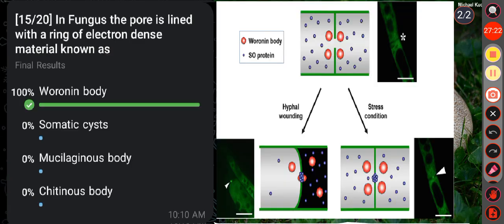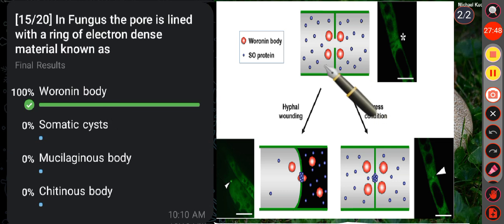Okay. Then question number 15. In fungus, the pore is lined with a ring of electron dense material known as option A Woronin body, option B somatic cyst, option C mucilaginous body, option D chitinous body. Here the correct answer is option A, that is Woronin body.